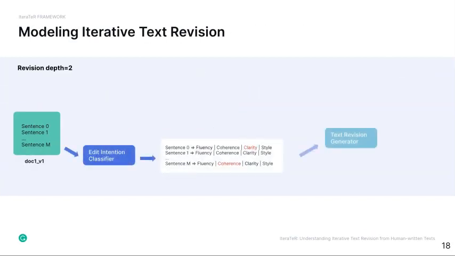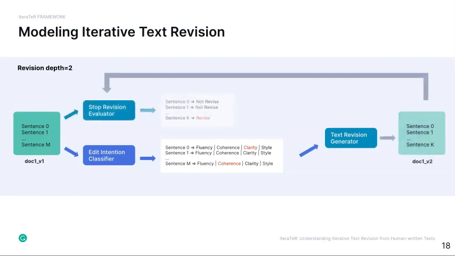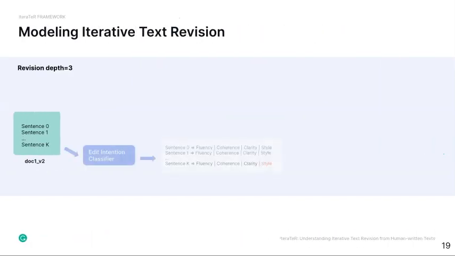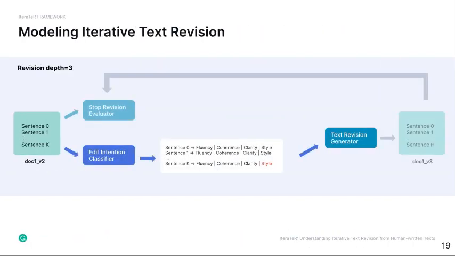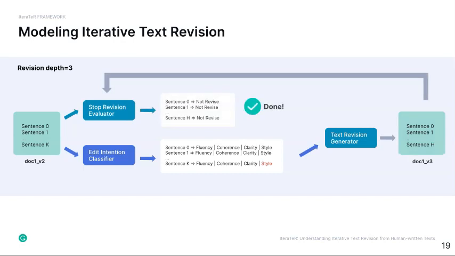We repeat the process iteratively and feed the source and revised document pairs each time to the stop revision evaluator to see if further revisions are still needed. This process stops when the evaluator finds that there are no more revisions to be made, or our system is reaching a predefined maximum revision depth.